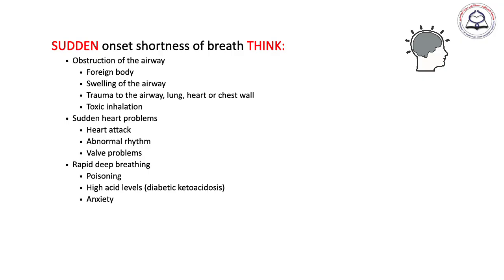Sudden onset of shortness of breath: think about airway obstruction, like foreign body, swelling of the airway due to allergic reaction, trauma to the airway, lung, heart, or chest wall, and toxic inhalation. Also, cardiac conditions can present suddenly, like arrhythmia, heart attack, and valvular problems. Rapid onset of breathing difficulty can happen with poisoning, with acidosis, as in diabetic ketoacidosis, and anxiety.